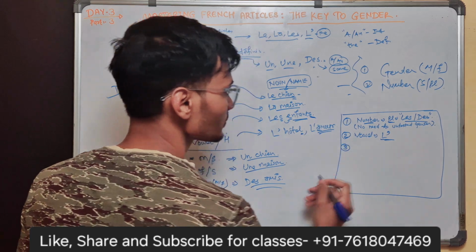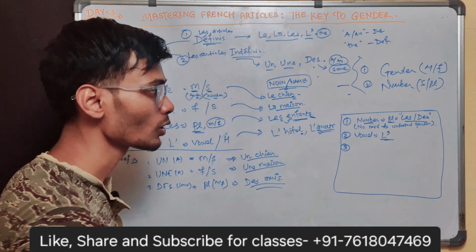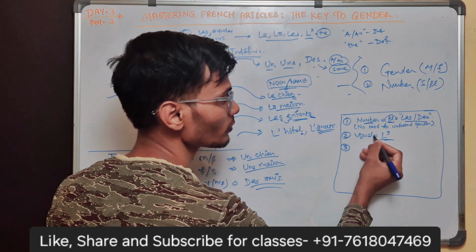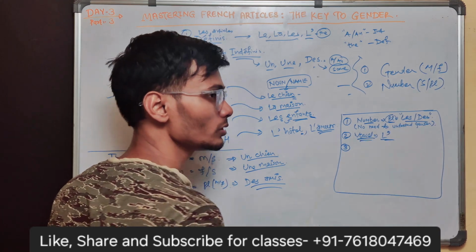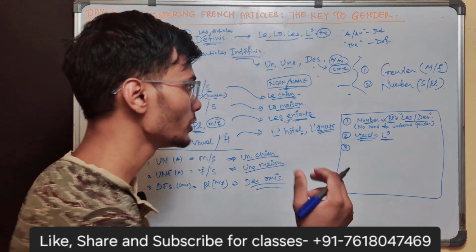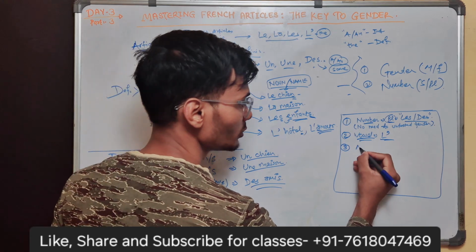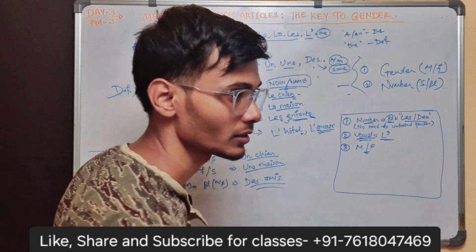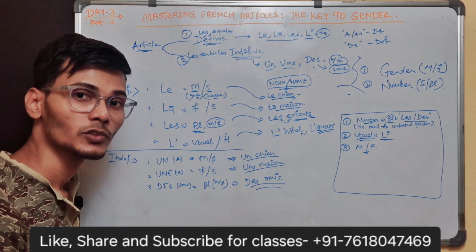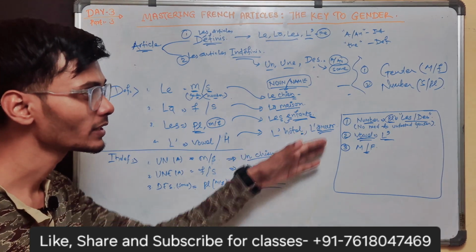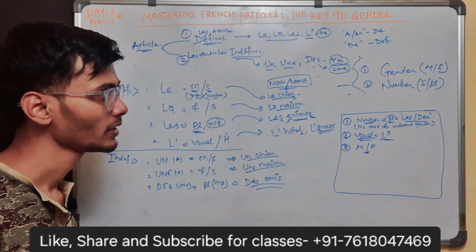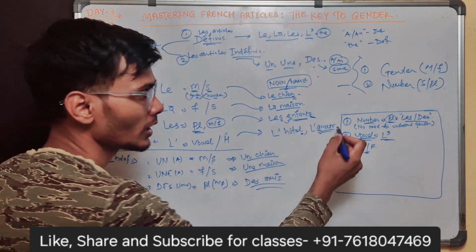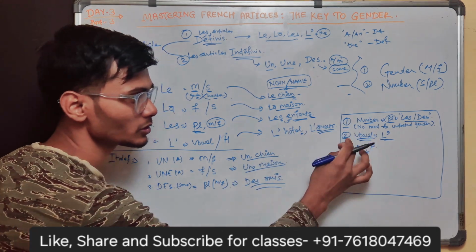But in case it is not a vowel and not a plural, now the scene comes where you need to know the gender. So now you decide if it is masculine or feminine and use the articles accordingly. This is for beginners; this technique will at least help you sail through these two parts.